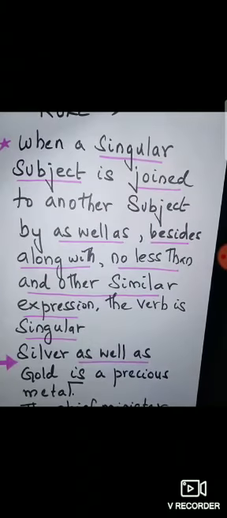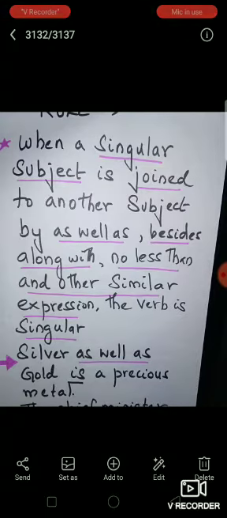Next, rule number 5: if a singular subject is joined by, instead of and, expressions such as as well as, besides, along with, no less than and some other expressions, the verb should be singular. Silver as well as gold is a precious metal. The chief minister along with his company members is going to the seminar hall.